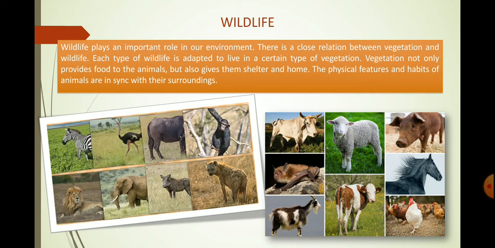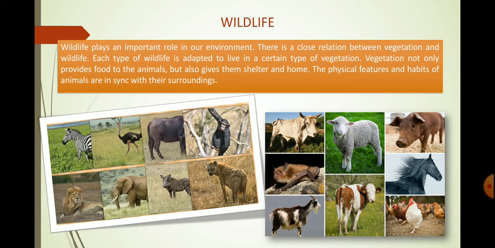Next comes your wildlife. We must be aware of wildlife. What is wildlife? Wildlife plays an important role in our environment. There is a close relation between vegetation and wildlife. Each type of wildlife is adapted to live in a certain type of vegetation. Vegetation not only provides food to the animals but also gives them shelter and home. As we all know, the forest and natural vegetation provide food and shelter to the wild animals. They are the home of wild animals.